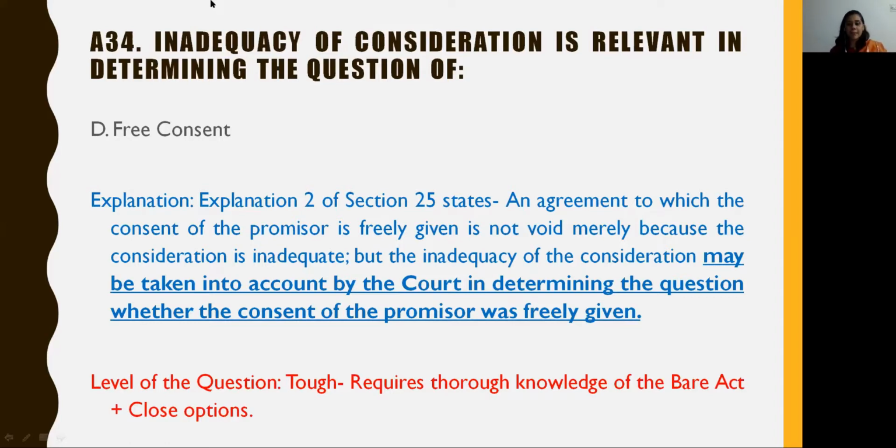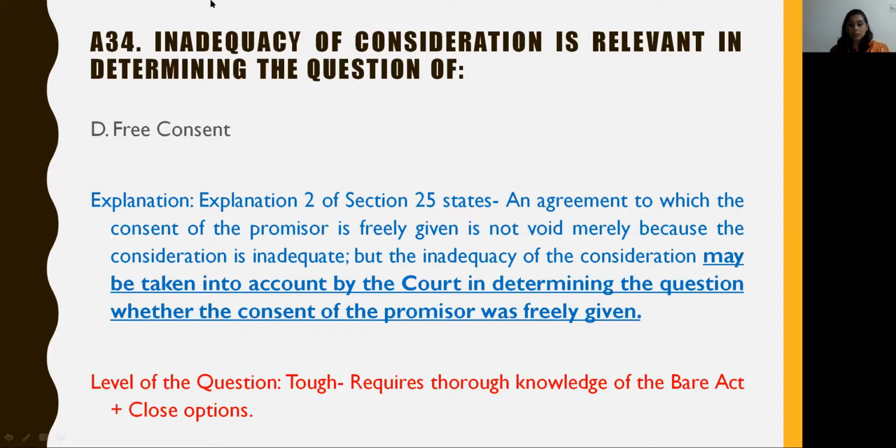Let's consider an example in regard to the same. A house which is valued at rupees 1 crore as per its market value is sold to someone for rupees 10 lakhs. Now the consideration here is definitely inadequate, but it would not be considered as unreal consideration. It would only become a matter of concern if it can be seen or gauged that such promise of giving the house for rupees 10 lakh was not freely given.